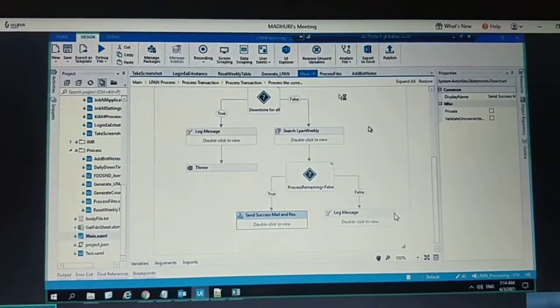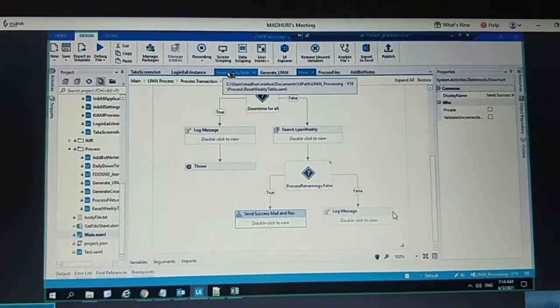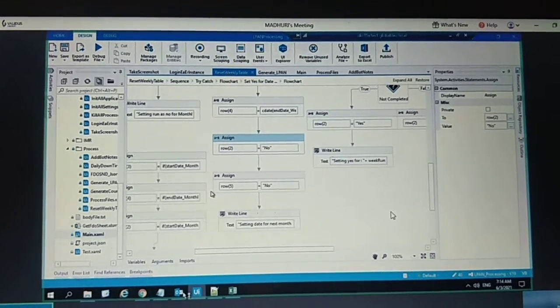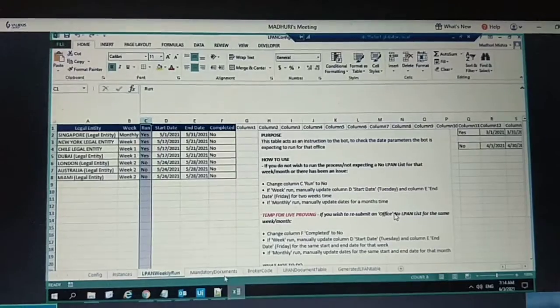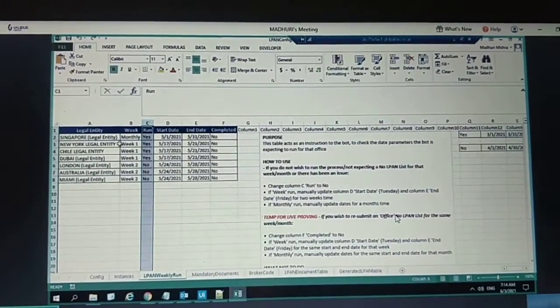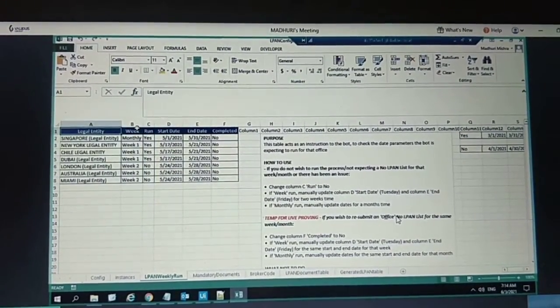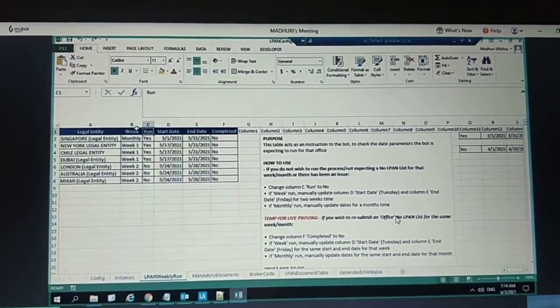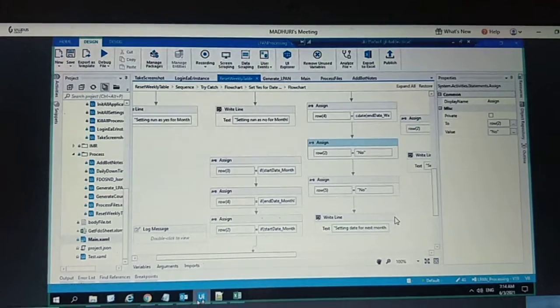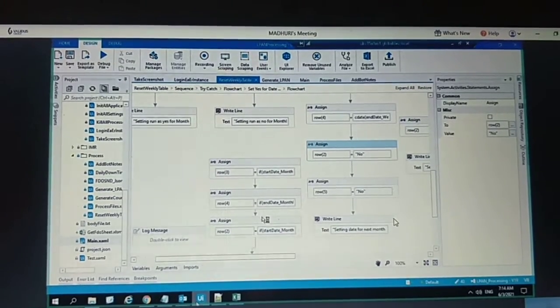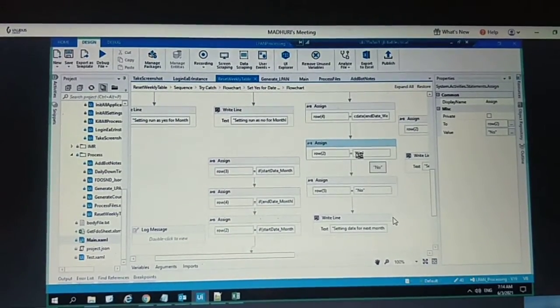For that, you have to go here to the reset weekly table. In the reset weekly table, if you notice, what is the row number for this run? This is row 0, this is row 1, and this is row 2. So in row 2, wherever you find no, you have to mark it as yes.